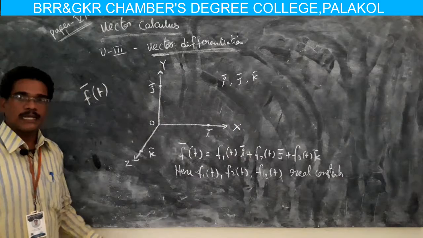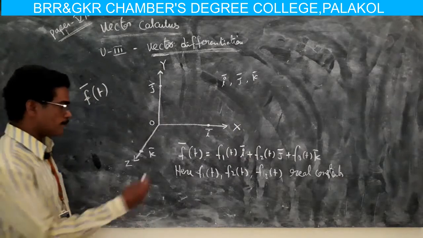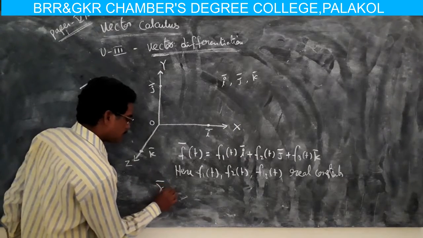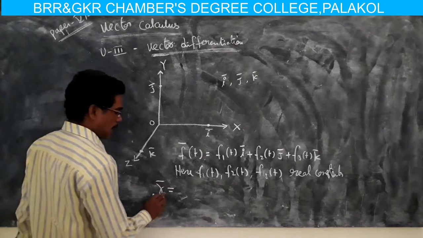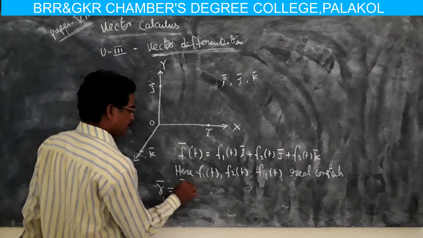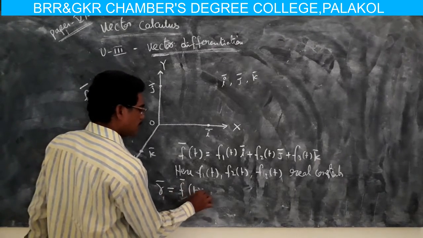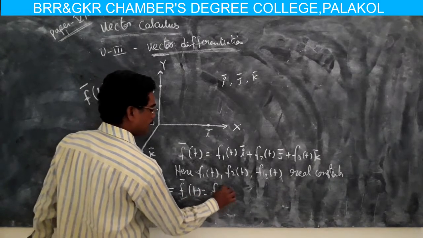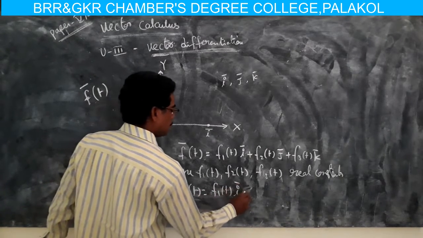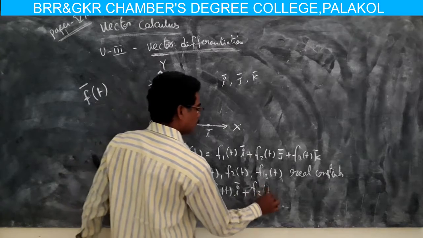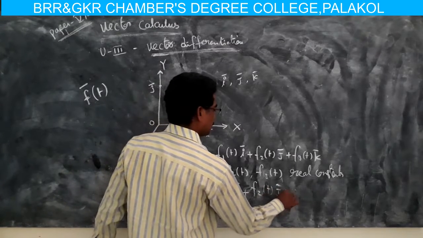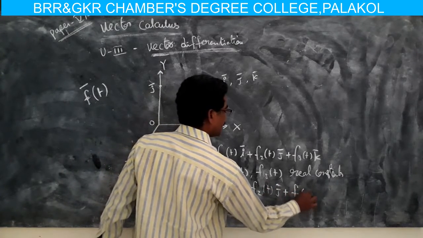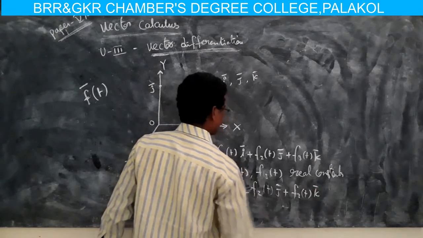Therefore, simply it is written as r bar equal to f bar of t equal to f1 t i bar plus f2 t j bar plus f3 t k bar.